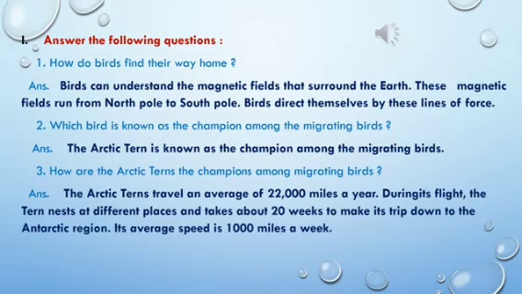Answer, the Arctic terns travel an average of 22,000 miles a year. During its flight, the tern nests at different places and takes about 20 weeks to make its trip down to the Antarctic region. Its average speed is 1,000 miles a week.